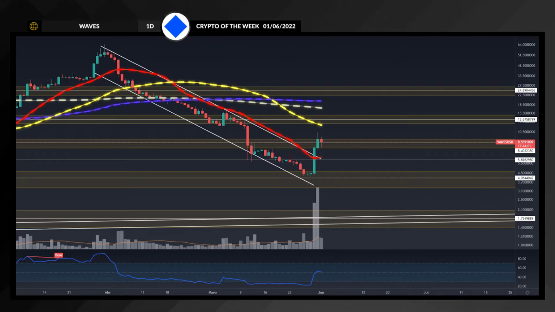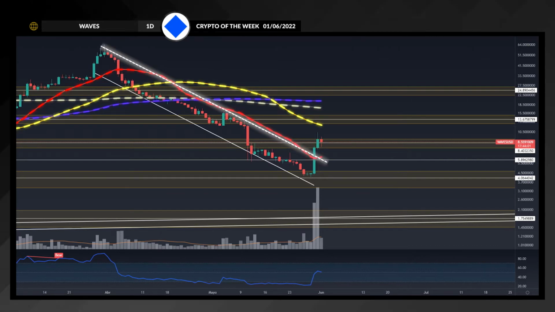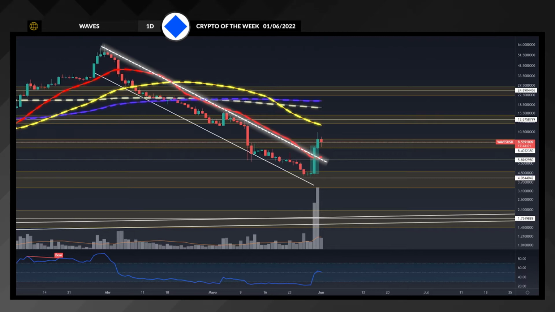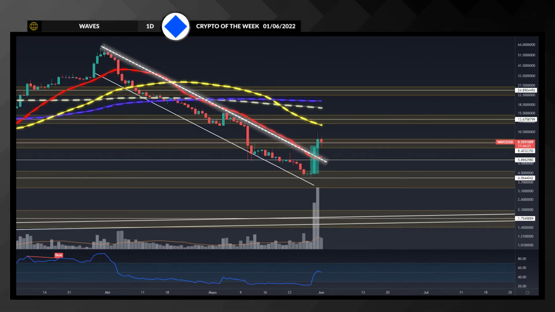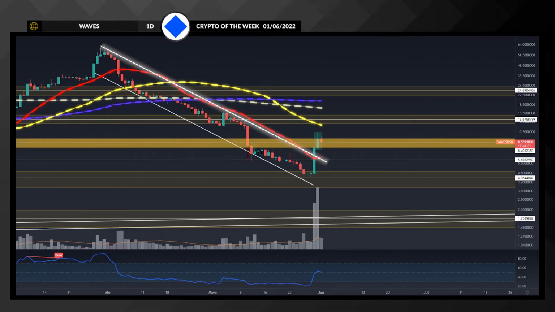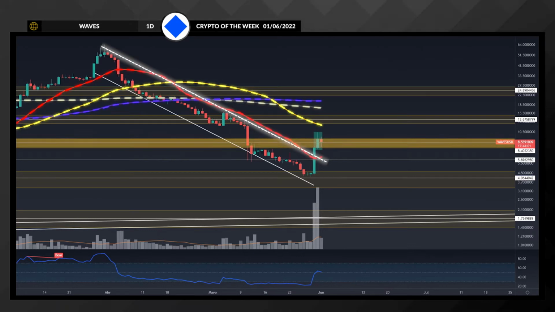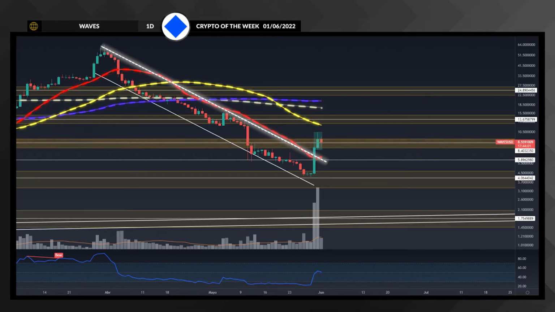With the deployed moving averages, we can see that the minor trend line coincides with the 20-period moving average, which is why the candlestick on May 30th didn't only surpass the higher part of the channel, but also the 20-period moving average, and is currently battling the most important resistance zone at this moment at roughly $8 or $9.